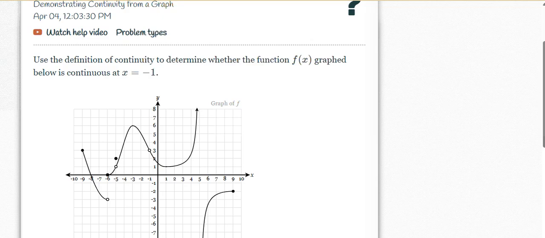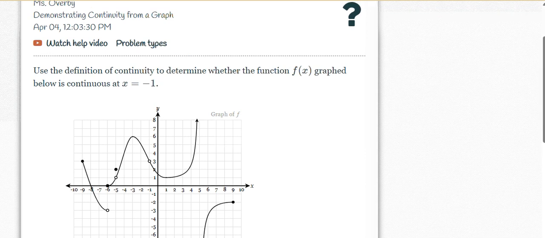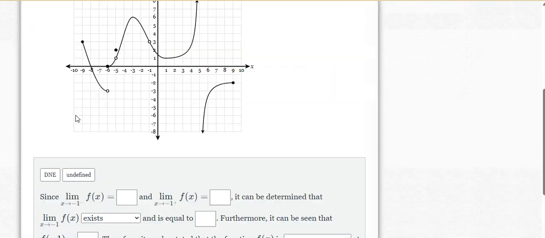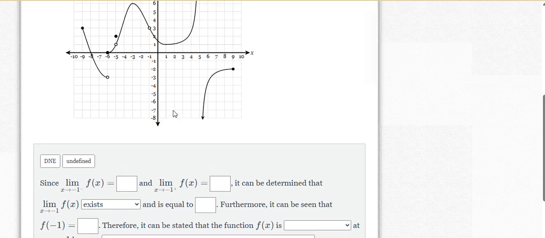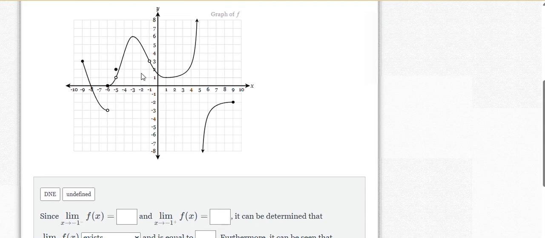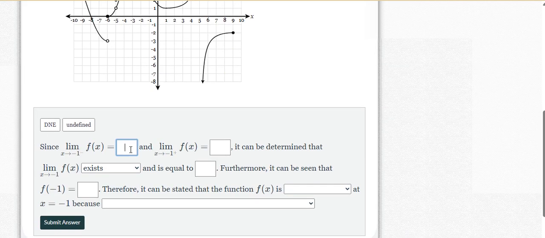All right, so same problem. So we can see at -1 that we do have an issue here, right? So let's go ahead and go through. Oh gosh, am I going to be able to write on it? I'm not sure. All right, so the first part says, since the limit of f of x as x is approaching -1 from the left, that's hard to read. So we're approaching -1 from the left, and that's going to be 3, right? So we'll put in a 3.